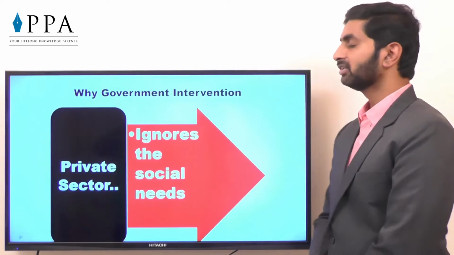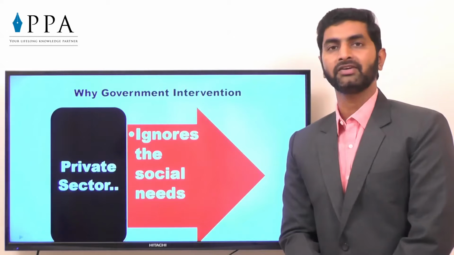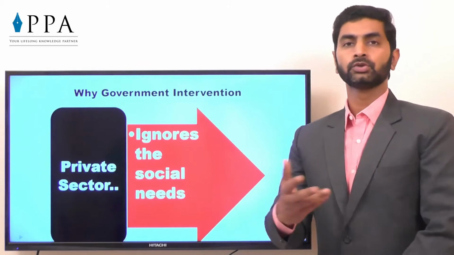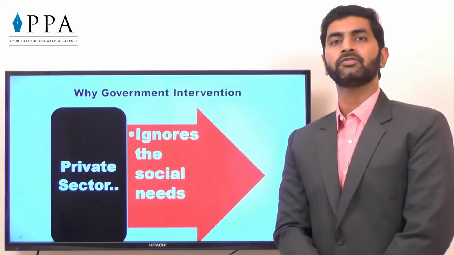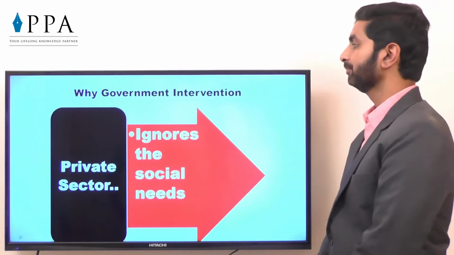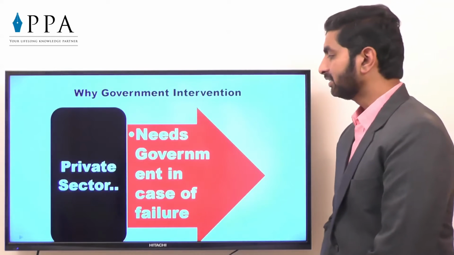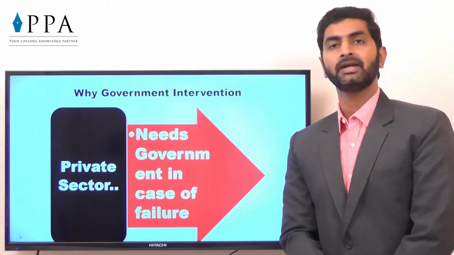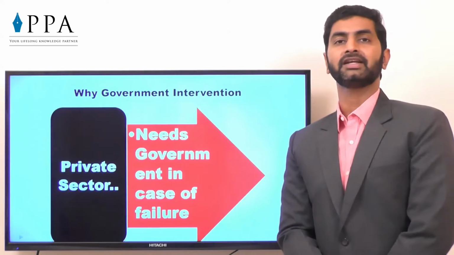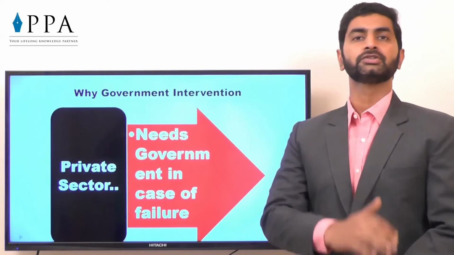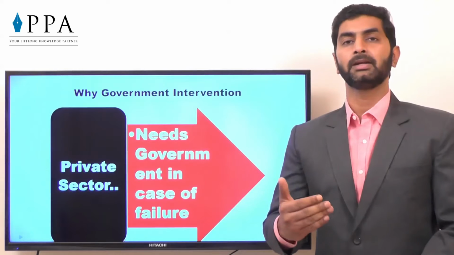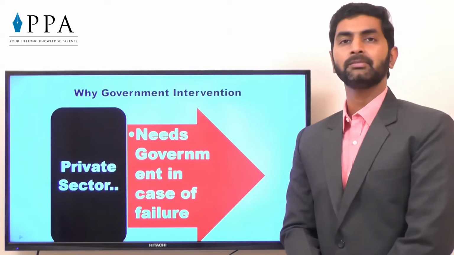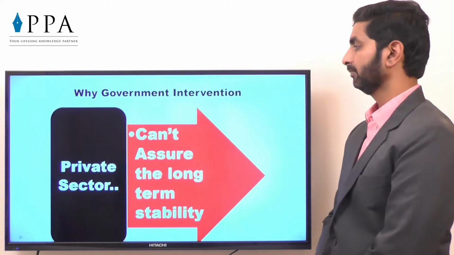Private sector ignores the social needs. Of course, why should private sector take care of it? As you know the definition of Robbins, it is only the profit which works and not the social needs. The private sector needs government in case of failure. Whenever it fails, automatically the government is purposely taking care of it and the private sector goes to government and demands for some help. So that is why in case of failure, ultimately government has to interfere.